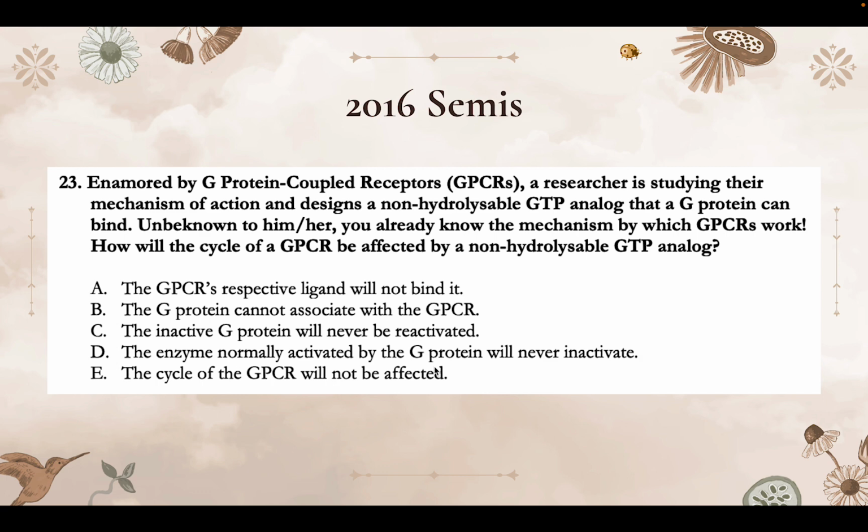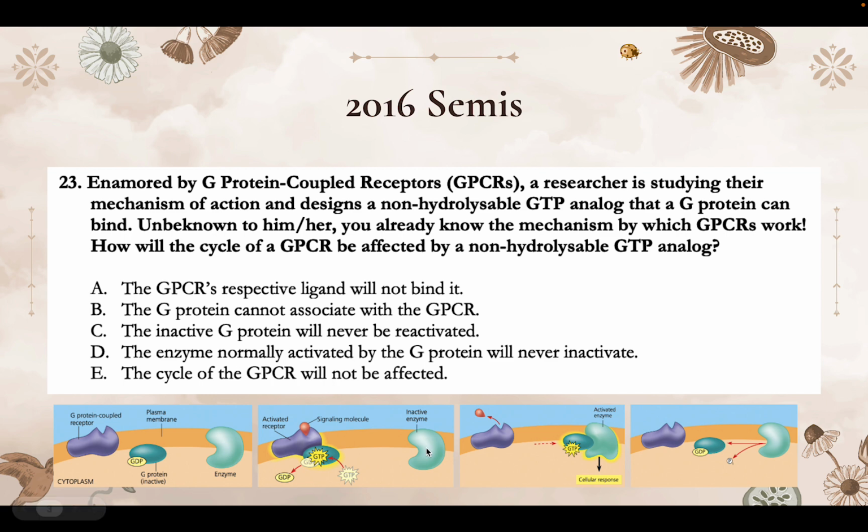So essentially what we have here is just a normal GPCR system, except our GTP, we cannot turn it back into GDP in order to deactivate the G protein and thus deactivate the enzyme that the G protein is acting on. So if you look at this diagram that shows how GPCRs work, essentially what we can't do is go to this last step where we had our GTP and we hydrolyze it to a GDP.